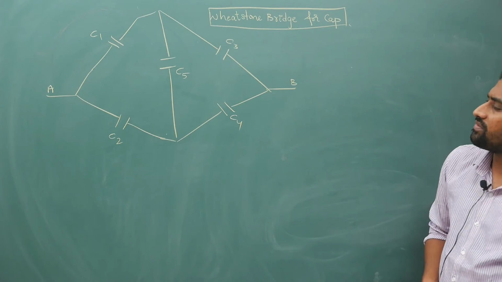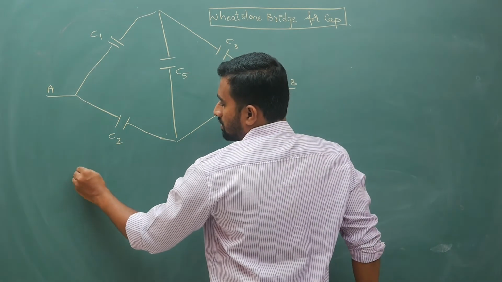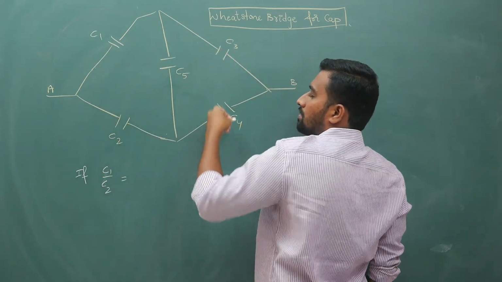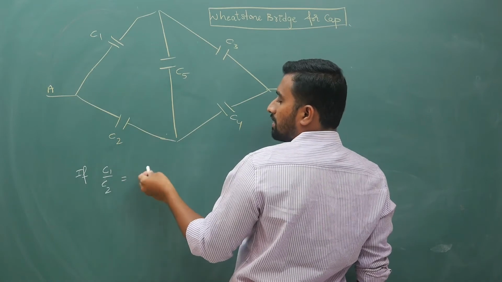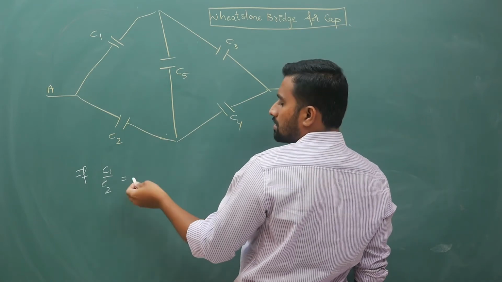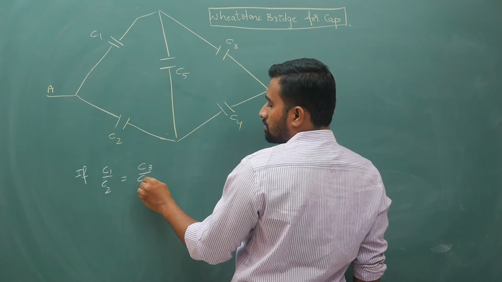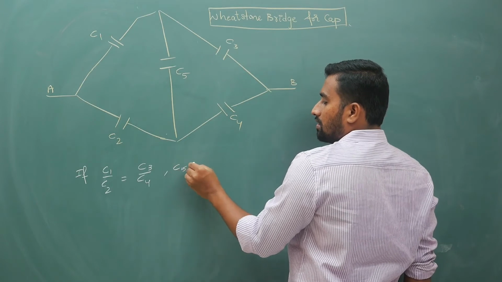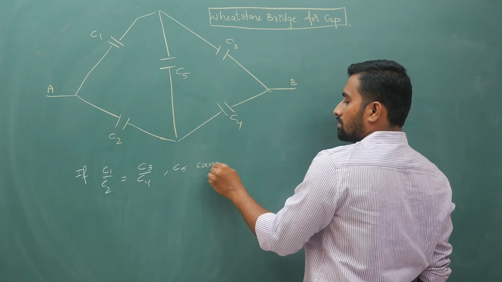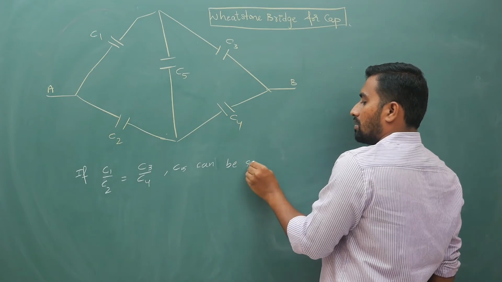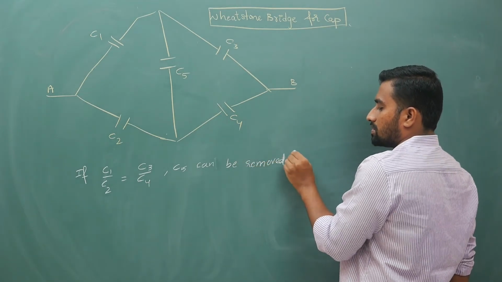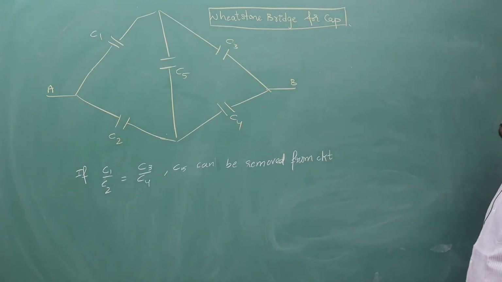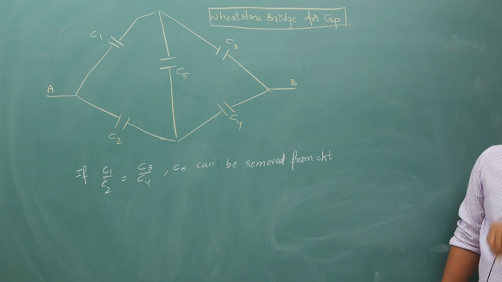if C1 by C2, just like P by Q is equal to R by S which we have written in current electricity, if C1 by C2 is equal to C3 by C4, then your C5 can be removed from the circuit. I have given the proof in current electricity. It is kind of the same potential.